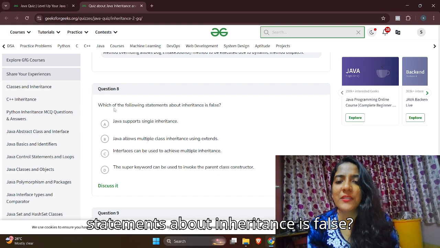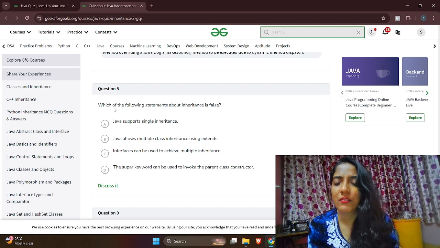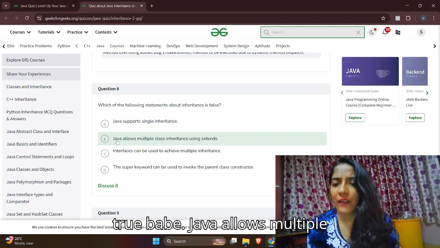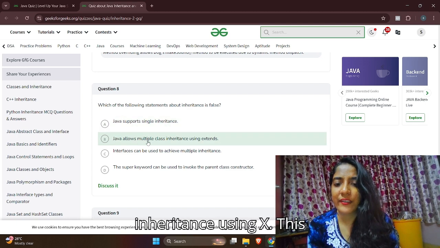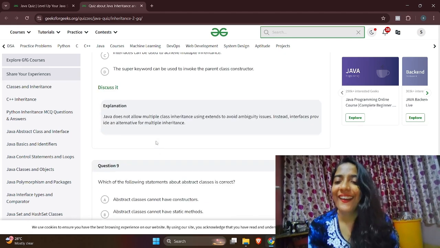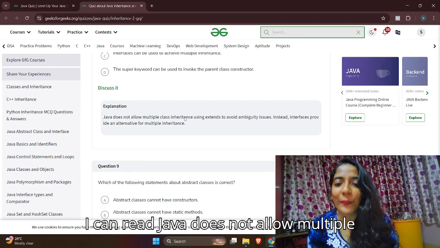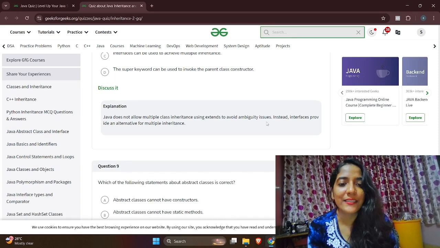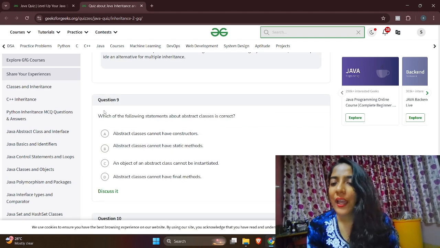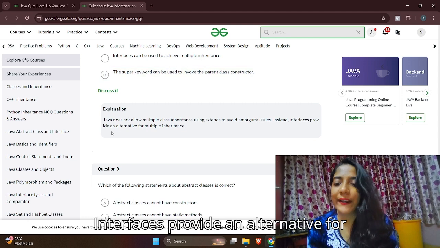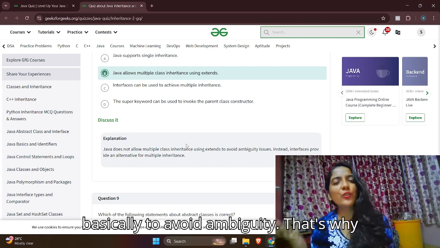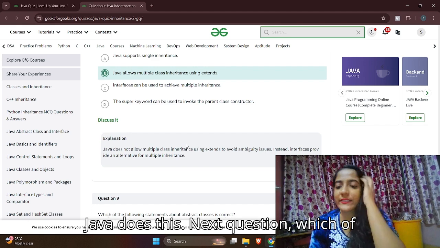Which of the following statements about inheritance is false? Java supports single inheritance. It is true, babe. Java allows multiple inheritance using extends, this is false. Yeah. I can read: Java does not allow multiple inheritance using extends. Instead, interfaces provide an alternative for multiple inheritance. Okay, fine. So it's basically to avoid ambiguity. That's why Java does this.